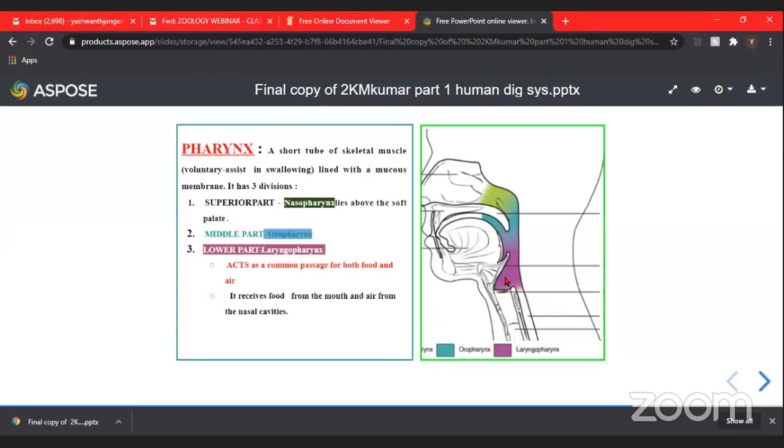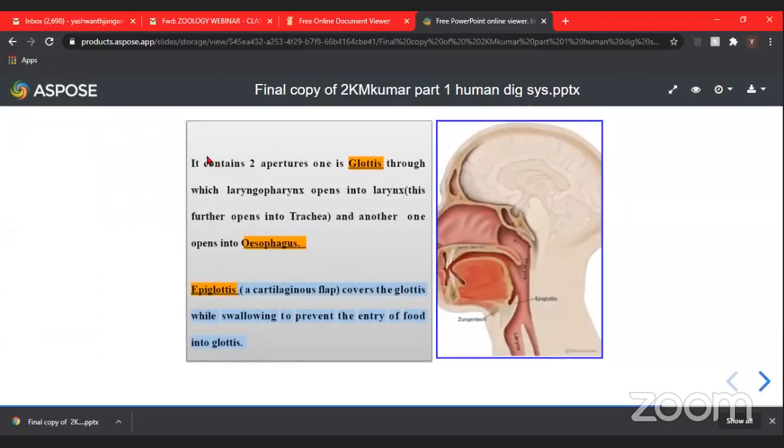So here there is an aperture called glottis. Okay, glottis. Our pharynx contains 2 apertures, and one is glottis, which leads first to the larynx and thereafter into the trachea.